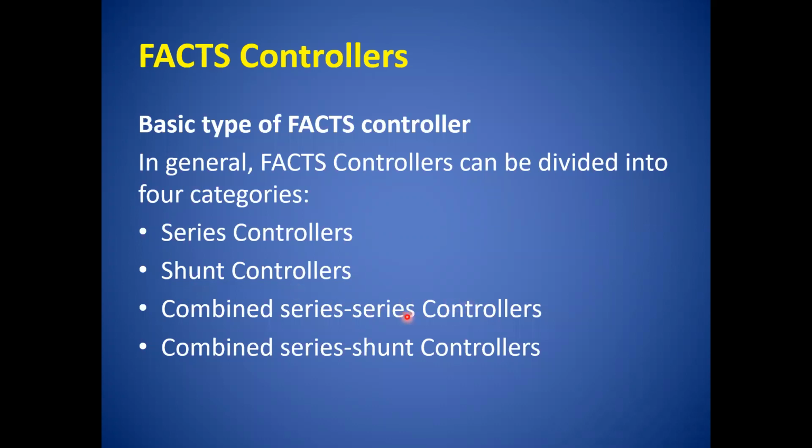Third is the combined series controller, where two series controllers are connected in two parallel transmission lines. Either they may be independently controlled or coordinately controlled with each other. Similarly, the combined shunt and series controller, where FACT devices are connected in series and shunt, are coordinately controlled with each other.